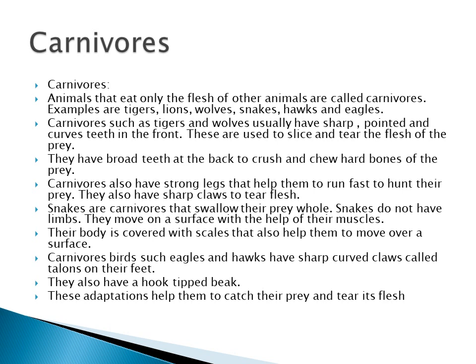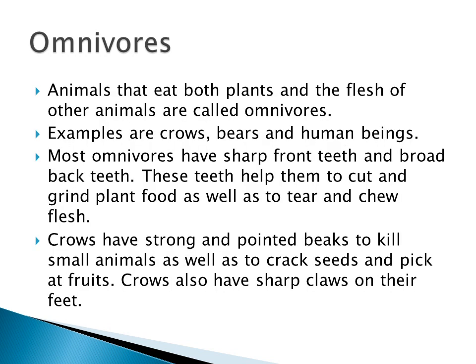And then eagles and hawks have sharp curved claws, called talons, present on their feet. And then omnivores: the animals that eat both plants and flesh are called omnivores. They have sharp teeth and broad back teeth to cut and grind the matter. The crow also has a pointed beak to kill small animals and to crack seeds.